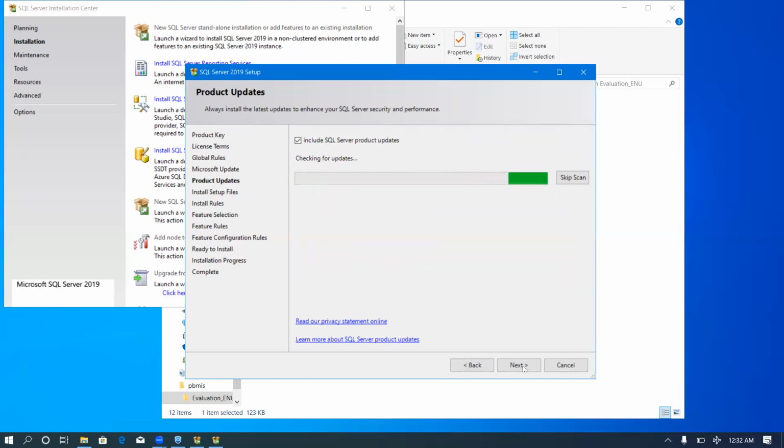Now the system will check for SQL Server Product Update. You can decide to skip this side or you wait for it to check the update. I would skip this scan and go to the next.